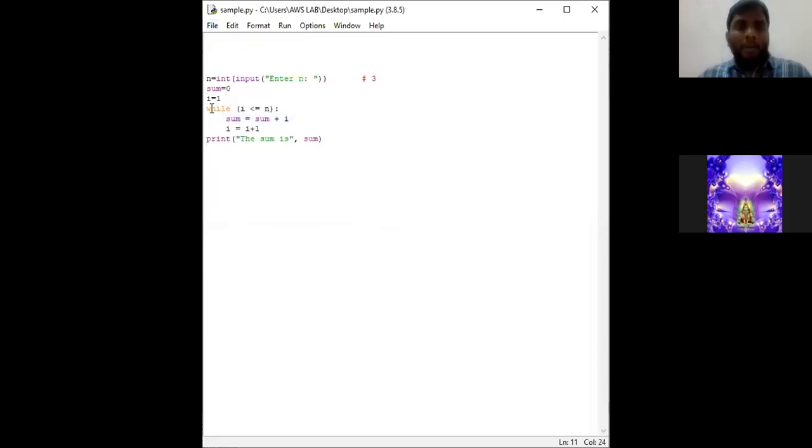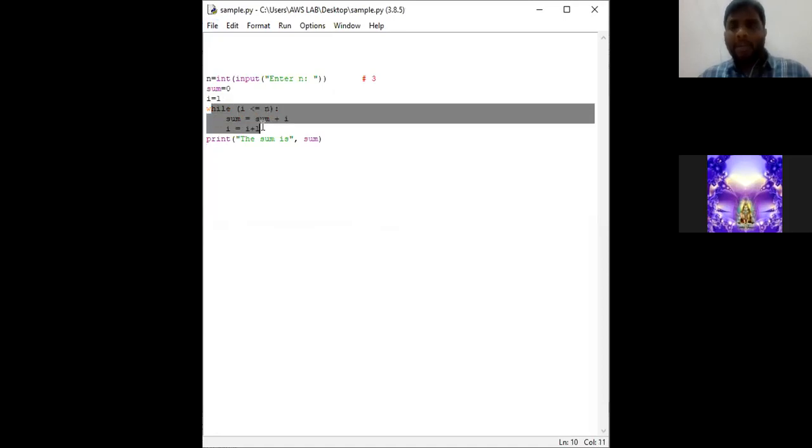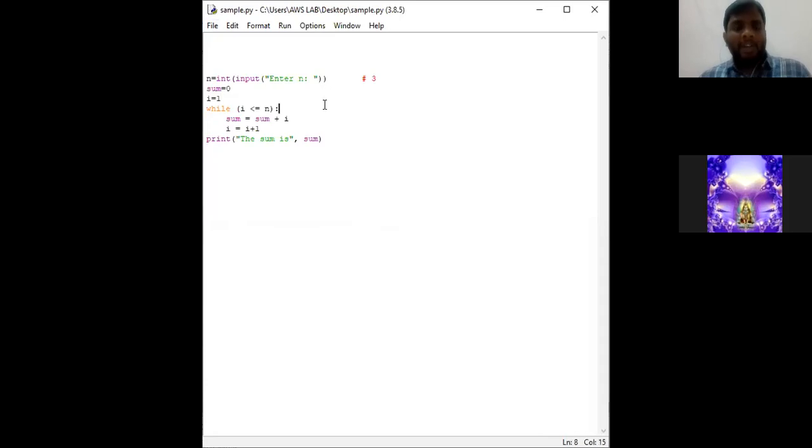Now we shall check out how this execution will be done. So now we are having n value as 3, sum is equal to 0, and I is equal to 1. In the first iteration, it checks the condition. The value of I is 1. Is 1 less than or equal to 3? Condition is correct. Since the condition has become true, it goes into the body of while.